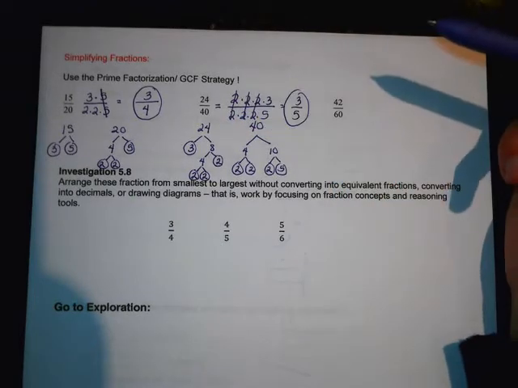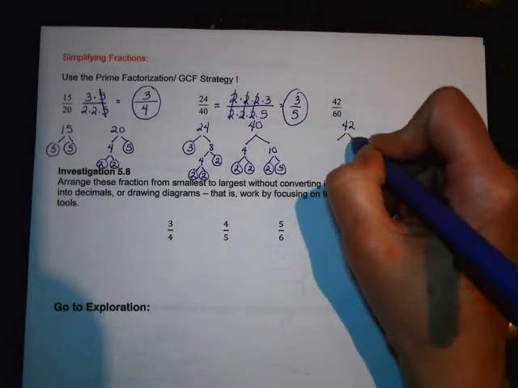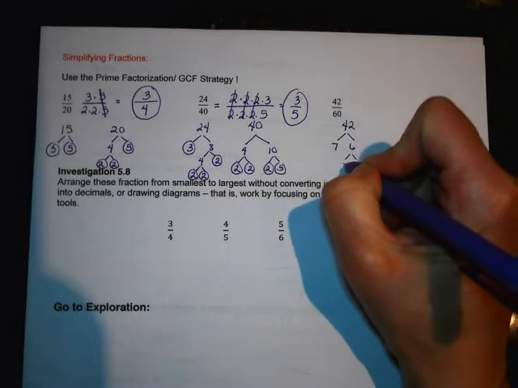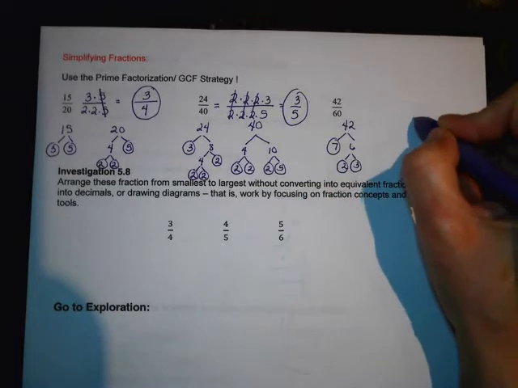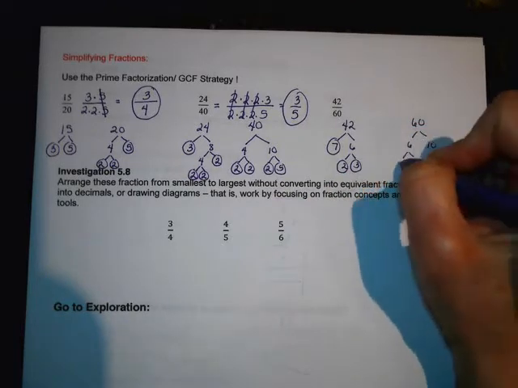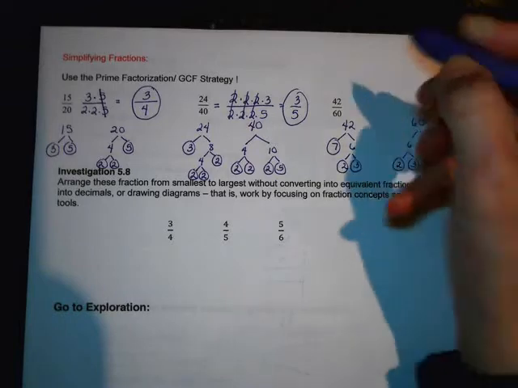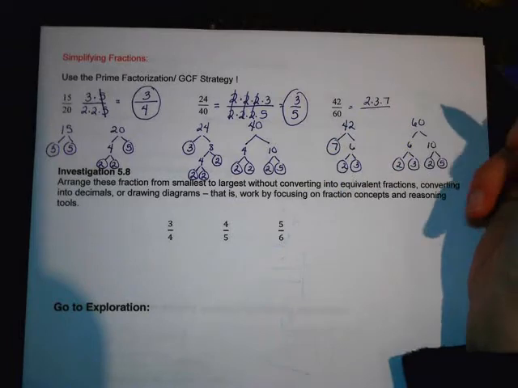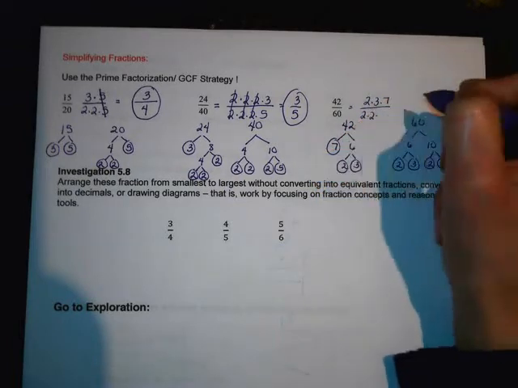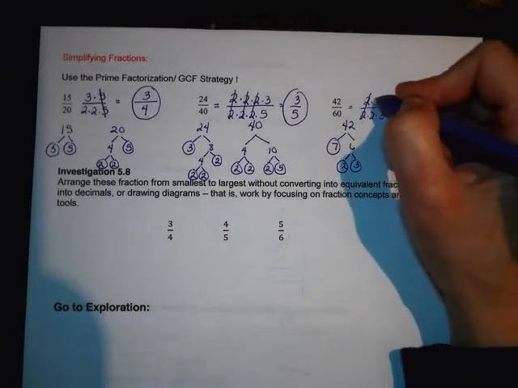All right, so pause the video if you haven't done this one yet. I'm going to do it right now. So it's all about learning these new strategies. Okay, so 42 is 2 times 3 times 7. 60 is 2 times 2 times 3 times 5. And then it looks like we can cancel a 2 and a 3. So we'll have 7 over 10 left.